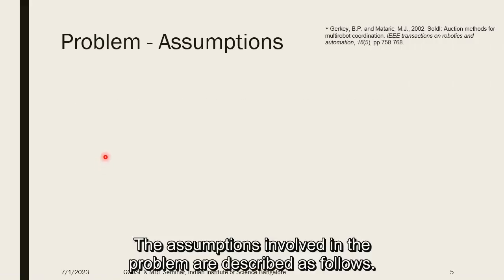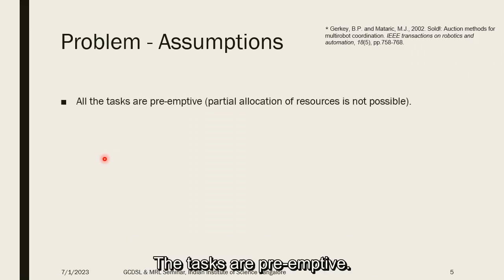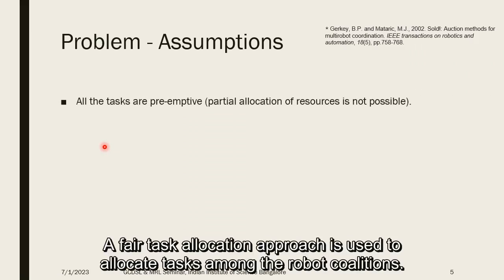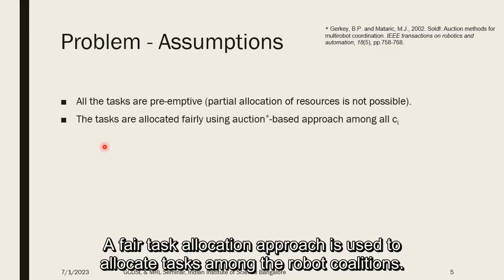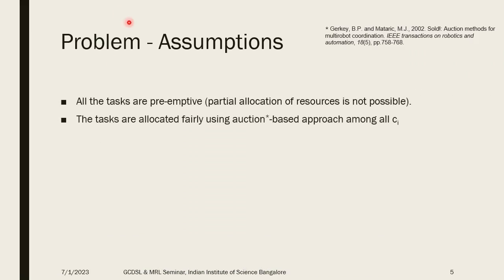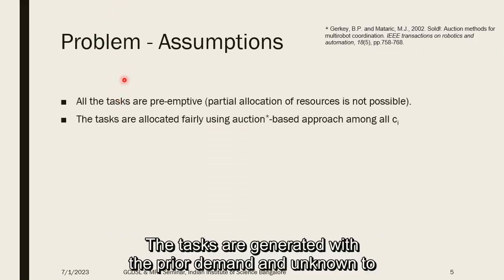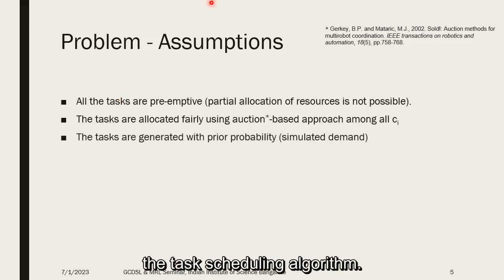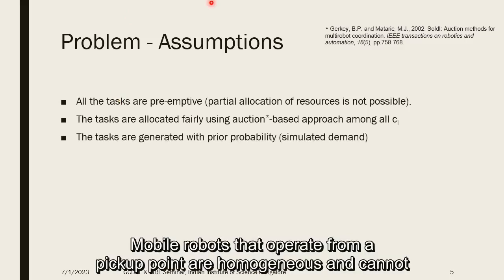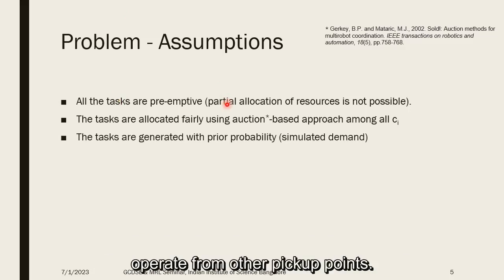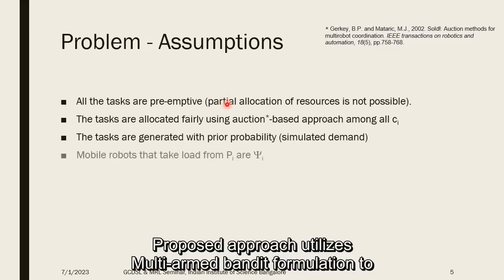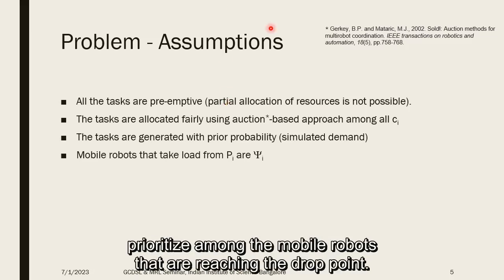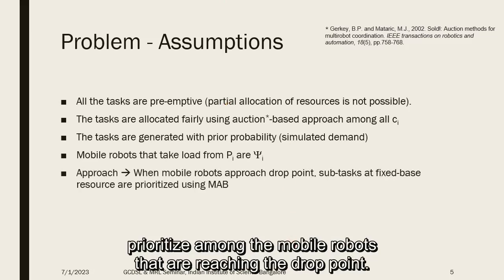The assumptions involved in the problem are described as follows. The tasks are preemptive. The paired task allocation approach is used to allocate among the robot coalitions. The tasks are generated with a prior demand unknown to the task scheduling algorithm. Mobile robots that operate from a pickup point are homogeneous and cannot operate from other pickup points. The proposed approach utilizes a multi-bandit formulation to prioritize among the mobile robots that are reaching the drop point.